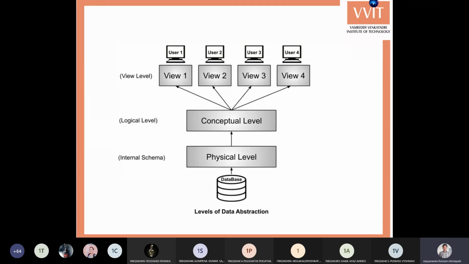For example, as in the last class, suppose our college students' data is stored in a database, say 3000 or 5000 students' data. All this data may not be viewed by every person. Based on their privileges they can view the data. Suppose user 1 is student 1, so he can only view his own details.